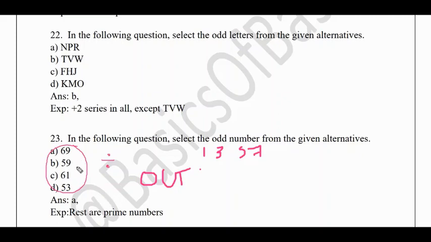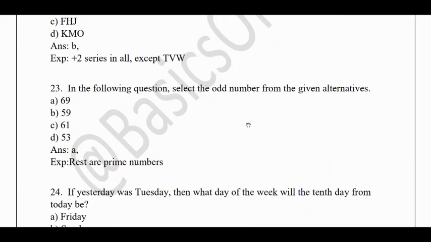Here 59, 61, 53 are all prime numbers that cannot be divided by any other number, whereas 69 can be divided, for example, by 3. Since it is a composite number, it will be the odd one out because the other three are prime numbers. That is the basic logic here.